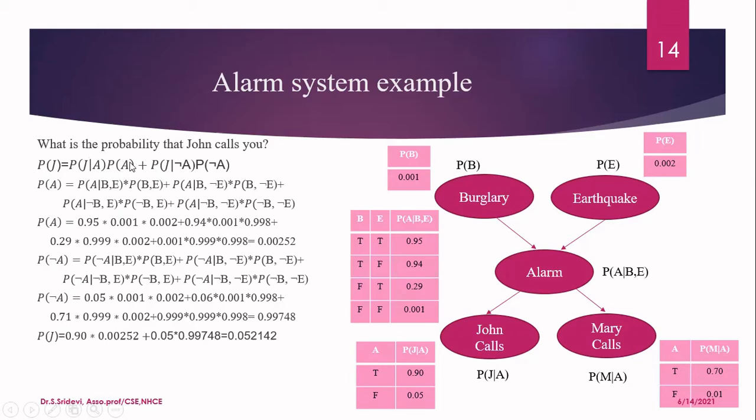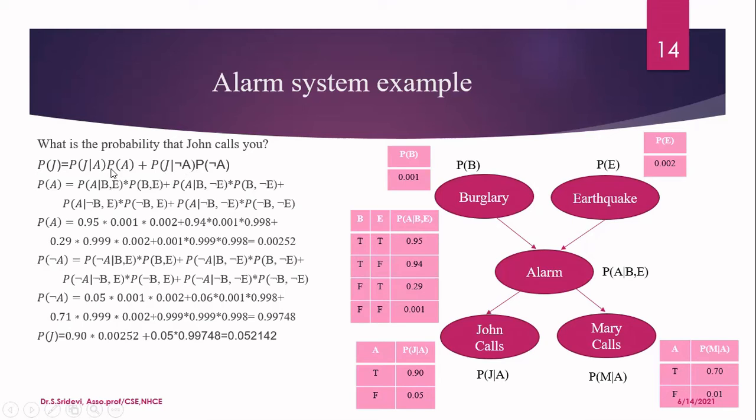First, the first event is alarm is ringing and he is calling you. So we will say that probability of John calls when there is an alarm multiplied by probability of alarm. Then what is the second thing? Sometimes he may call you when there is no alarm also. So what is the event there? There is no alarm. That is a pre-event, but he is calling you. That is a second subsequent event. So the probability of John calls you when there is no alarm multiplied by probability of not an alarm. So when you add these two, you will get the probability that John calls you. Okay, here we are adding the terms. We are not multiplying them. We are adding the terms.